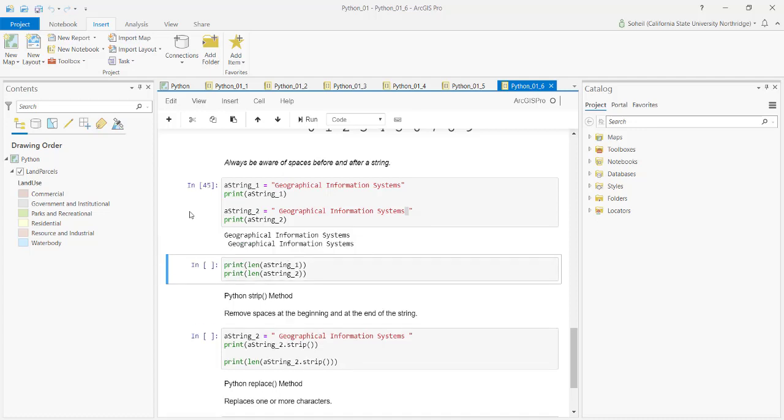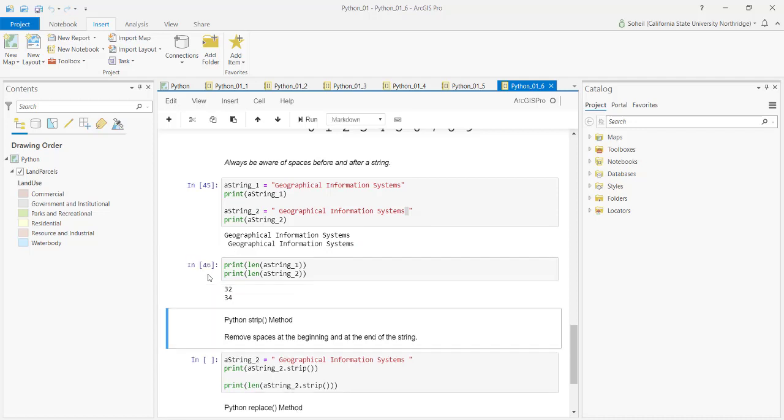If I run this one, I simply see the same thing, or maybe I can see the first space, but I cannot see the second space. If I run the length and get the length of each string, it is telling me that, oh, this one is like 34 characters. Is there a way to remove these spaces before and after?